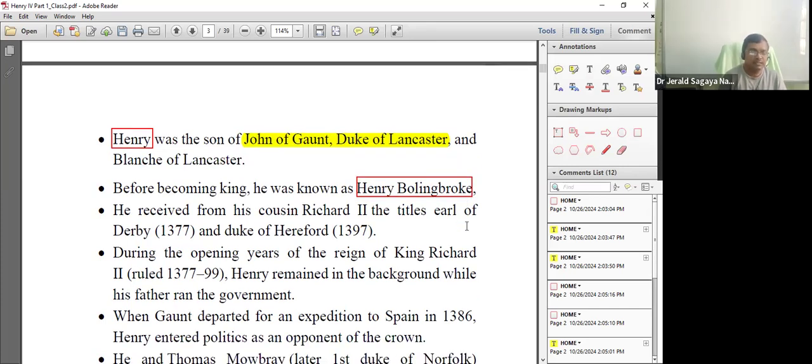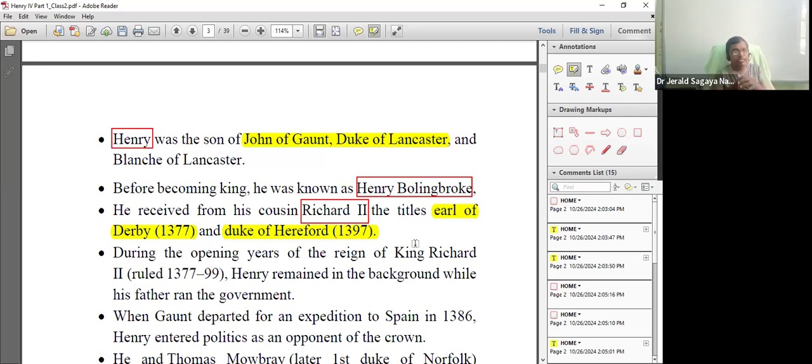And we find that he was very supportive to Richard II. His cousin Richard II, who was the king before Henry IV, gave him some titles. What are the titles? He was named Earl of Derby in the year 1377. And he was also named the Duke of Hereford in 1397. This man was very close to Richard II, but later on, there was a conflict between Richard II and Henry Bolingbroke.